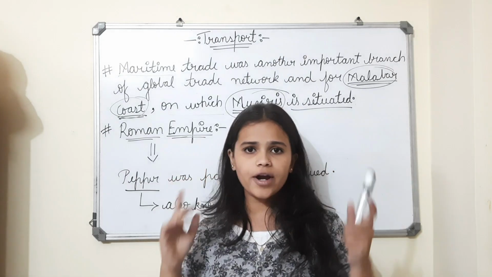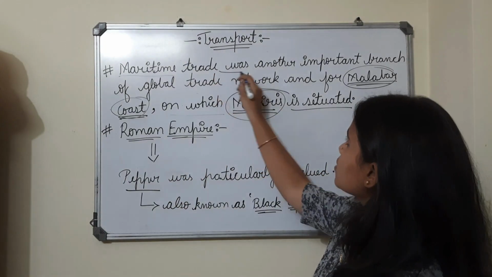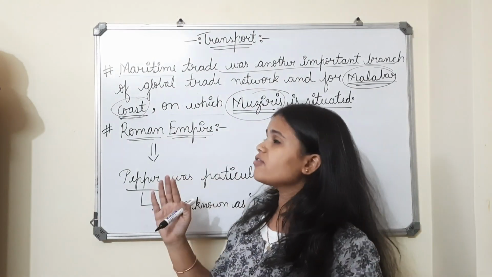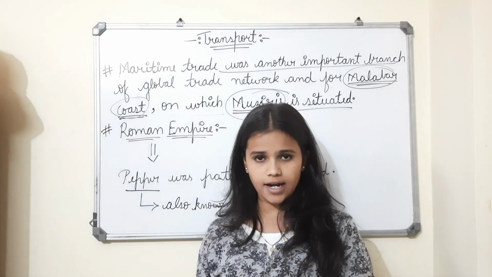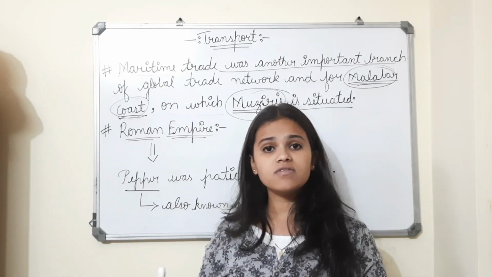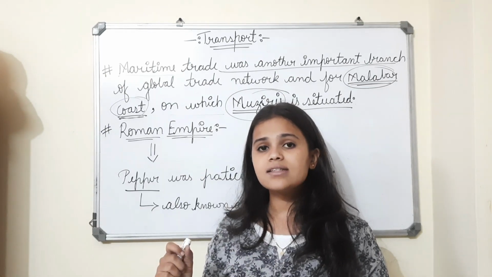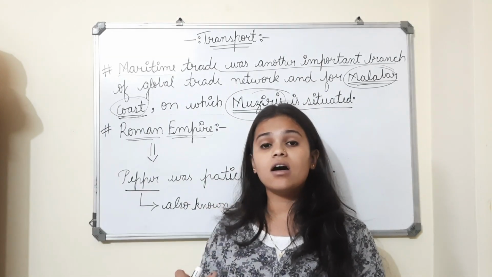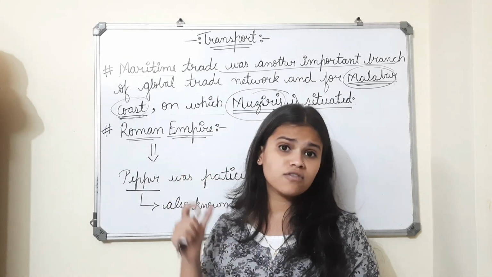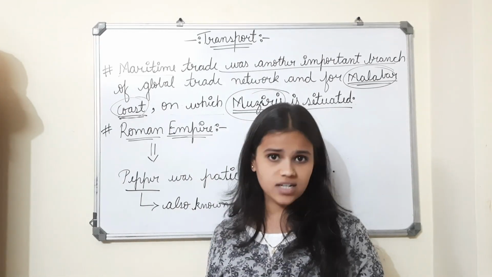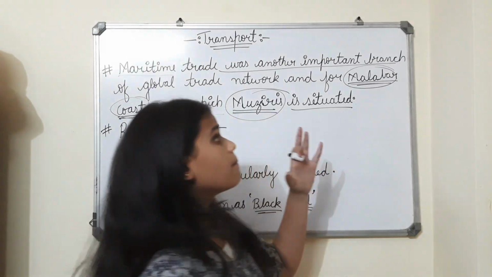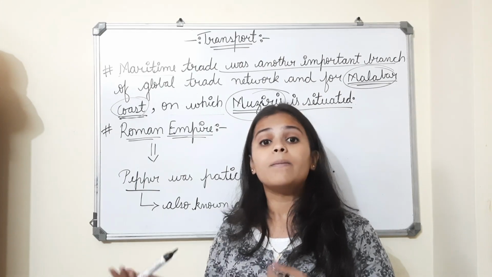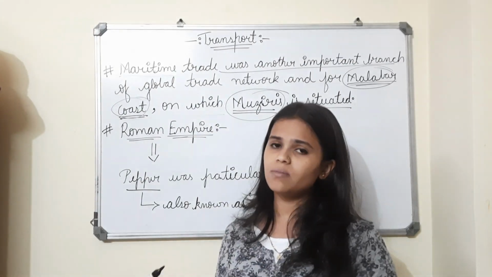After it is the point, you can see what it is saying: maritime trade was another important branch. Why is it important? Because after land and water transport or trade, maritime trade is one of the important ones, because it has a global trade network. As you all know, in transport, the network of global trade is very important, and it has that. And also for the Malabar coast, where Muziris is situated, it is just beneficial.